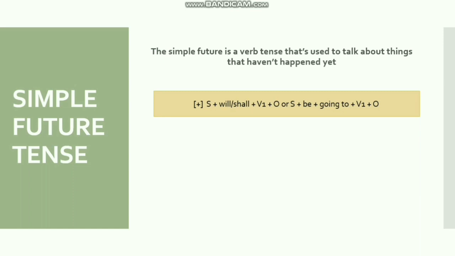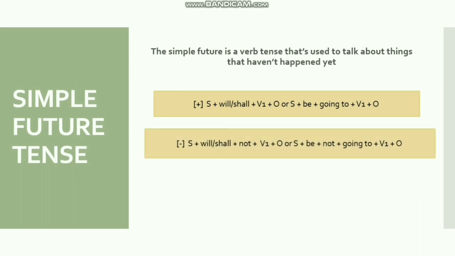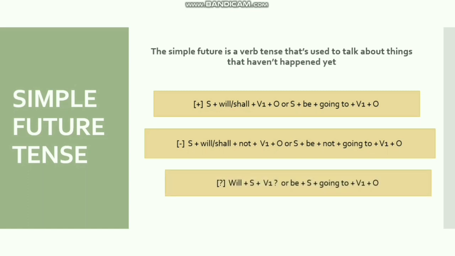To make a negative simple future tense, use the formula subject plus will or shall plus not plus verb 1 plus object, or subject plus be plus not plus going to plus verb 1 plus object. To make a question in simple future tense, use the formula will plus subject plus verb 1, or be plus subject plus going to plus verb 1. And now I will tell you about the future using simple future tense.